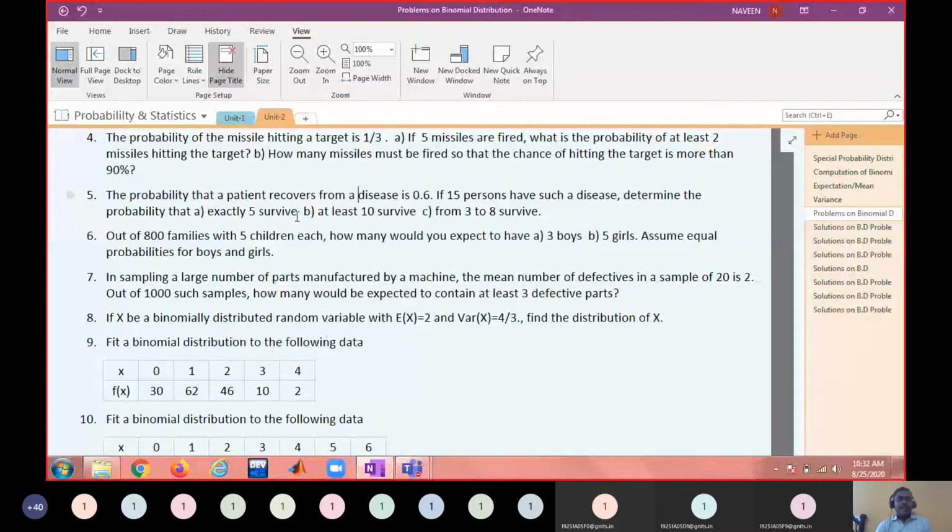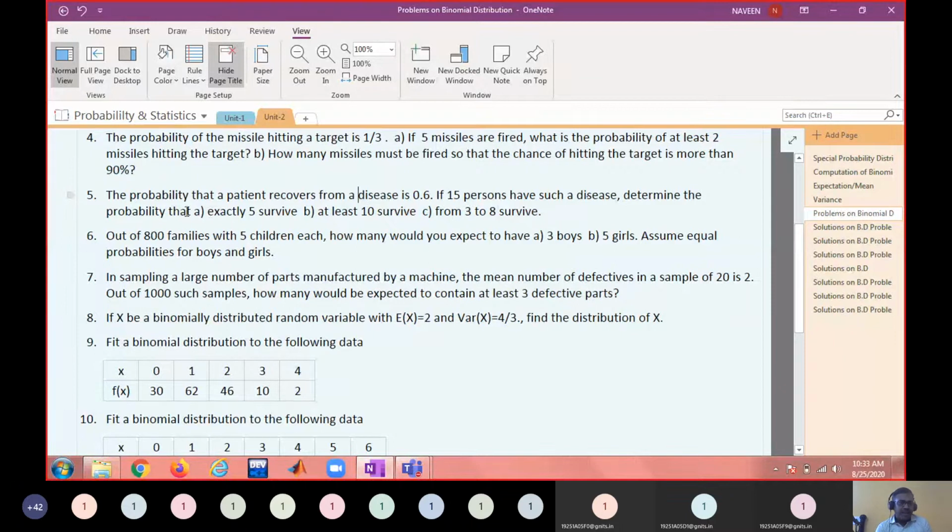Okay, see, my only point is, if you want to apply binomial distribution, make sure that the process is a Bernoulli process. So what are the main characteristics of a Bernoulli process? N should be known initially. How many trials you are conducting, you should be aware of it. Next, all the trials must be independent. Right. So in this case, if I write corona disease, will there be any problem?